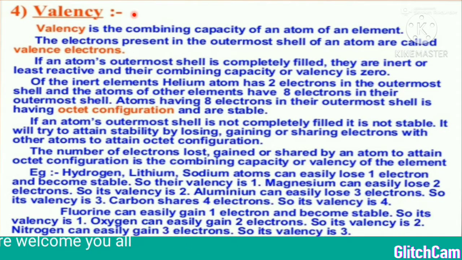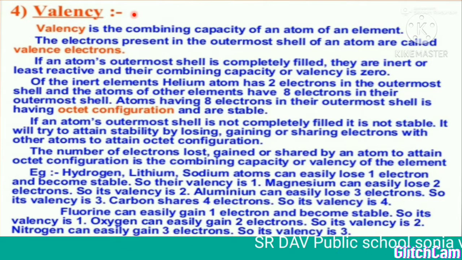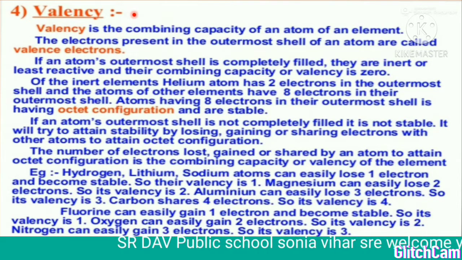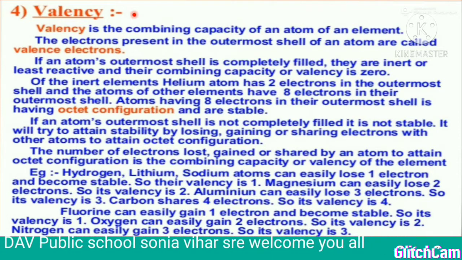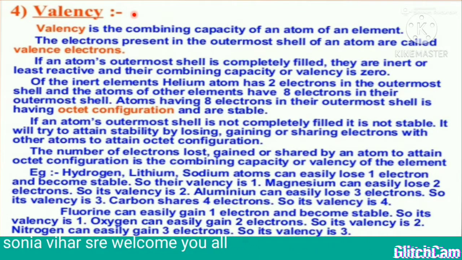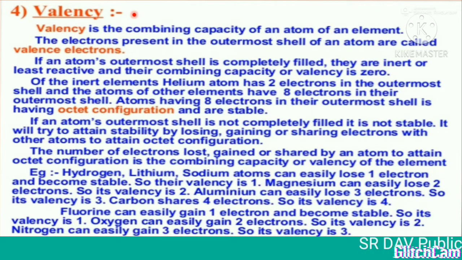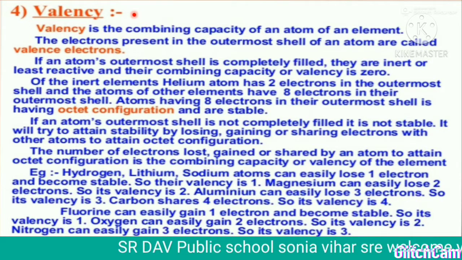In the previous session, I had discussed with you how an atom donates or gains electrons to become stable, and the number of electrons to be gained or lost to become stable is known as valency.